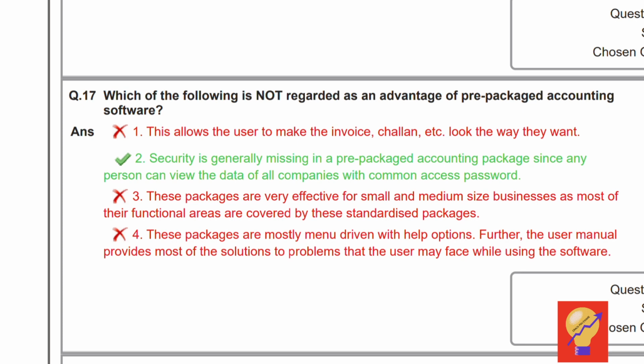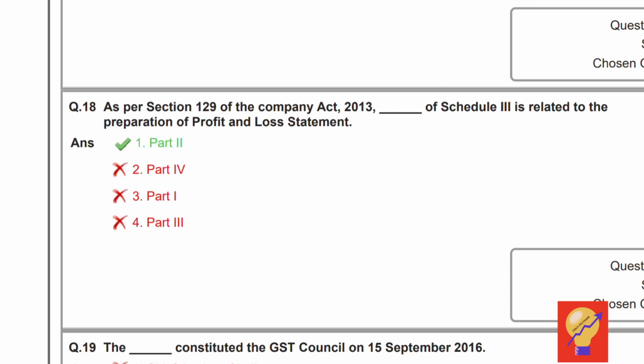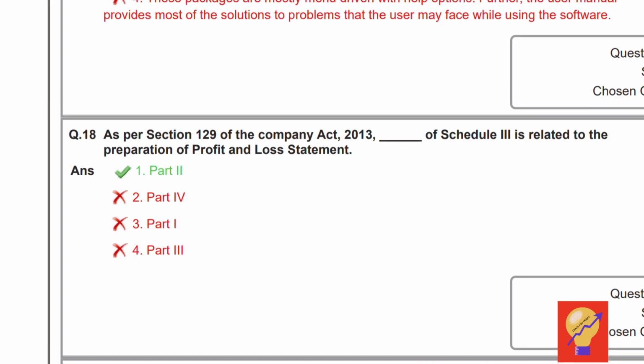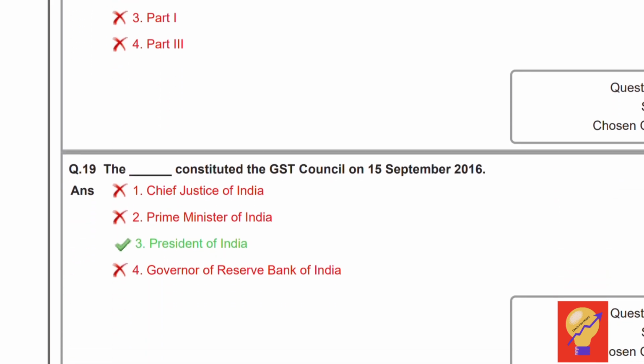These are all advantages, but option 2 is not the advantage, hence that is the correct answer. Question number 16. As per section 129 of the Companies Act 2013, dash of schedule 3 is related to preparation of profit and loss statement. It is part 2 of schedule 3 that is related to the preparation of profit and loss statement, hence option 1 is the correct answer.